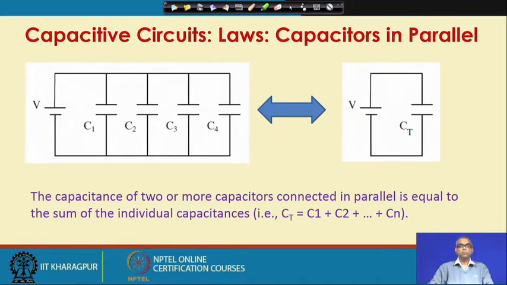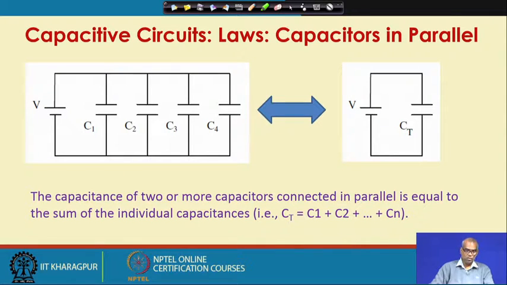Before we go further, let us remember these two laws of capacitive circuits. What you see is capacitors C1, C2, C3, C4 are all connected in parallel. The capacitance of two or more capacitors connected in parallel is equal to the sum of the individual capacitances.